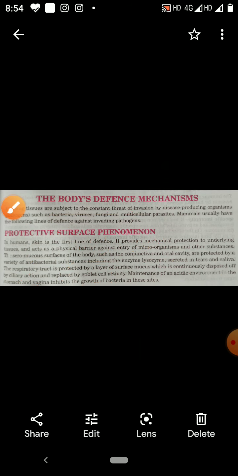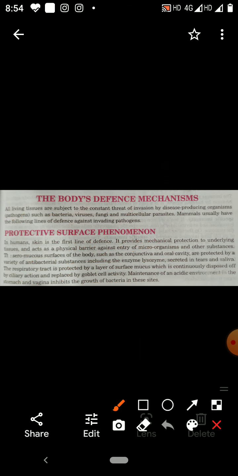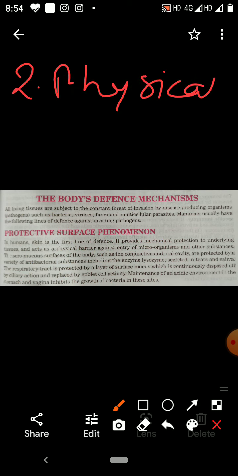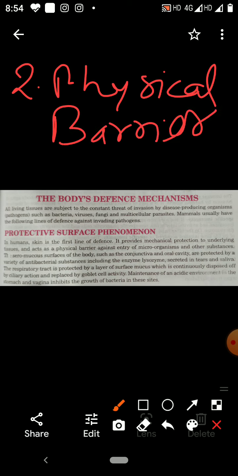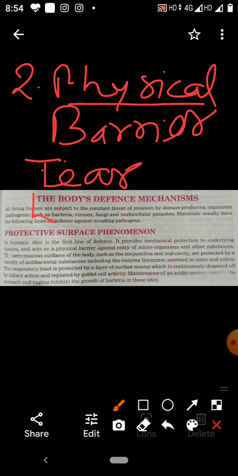Other is chemical barrier. In the chemical barriers, when germs try to enter through the eye, there is a secretion of tears, and in the tear, lysozyme is present.